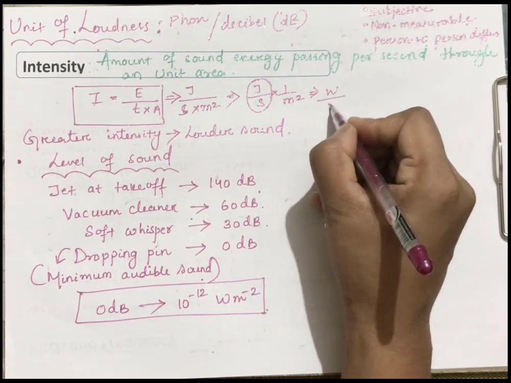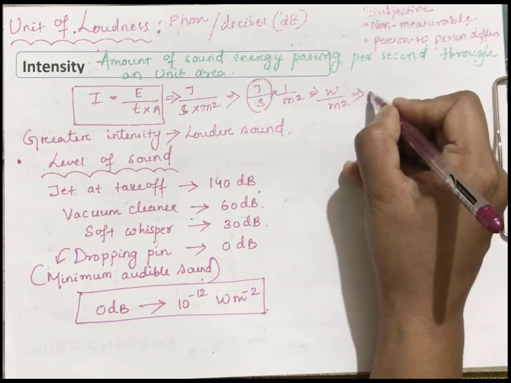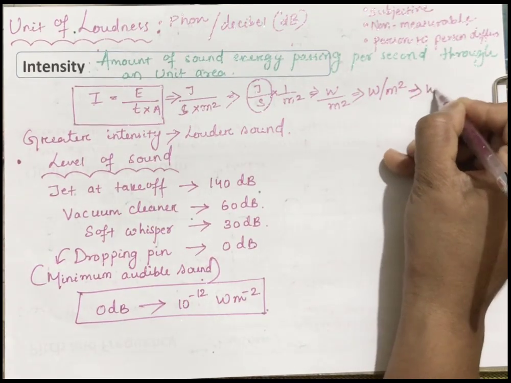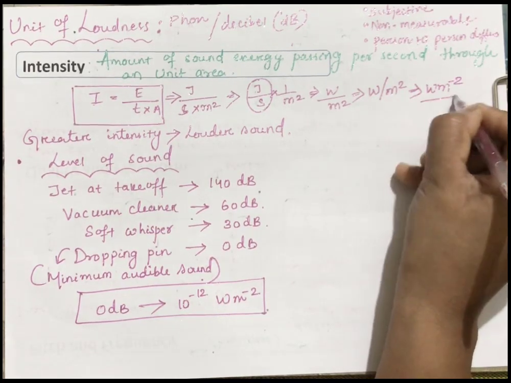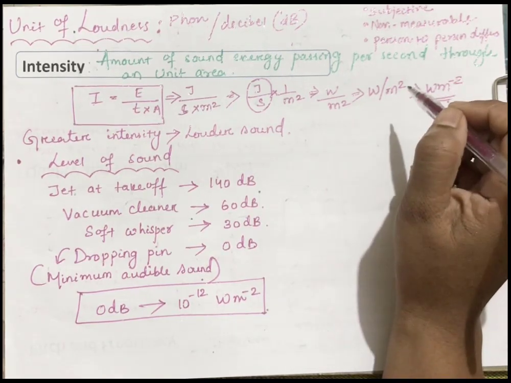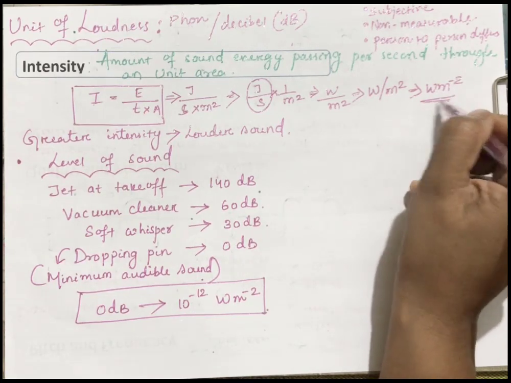So watt by meter square, which can be written as W per meter square or Wm minus 2. So intensity, you can calculate the amount of energy passing per second through a unit area by this unit.